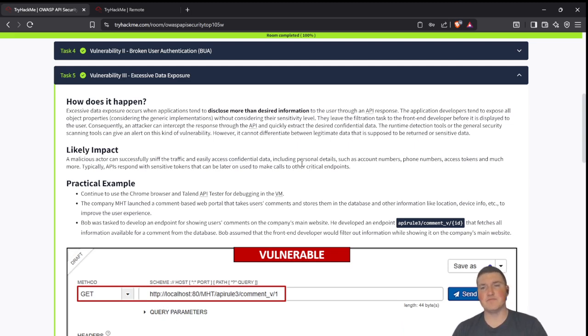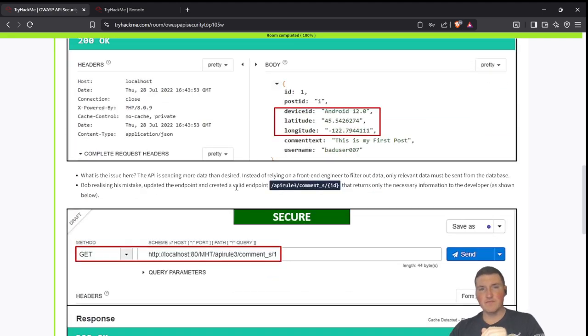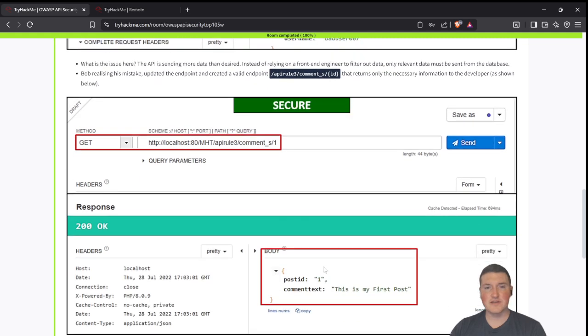But what happens is the backend developer develops this API and is set up ready to go, and is assuming the front end developer is going to actually go in and filter all this data. Well, assumptions, you know what they say about assumptions, right? Never make assumptions, basically. So number one, never assume anything about what someone else is going to do. Always make sure it gets done. That's one of the easiest ways. And then you can see here, they make sure in this one, it actually only presents what is needed.